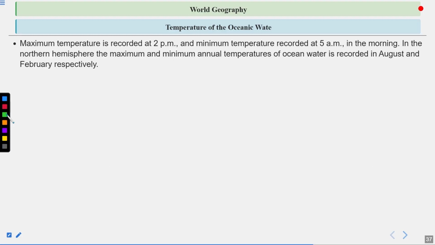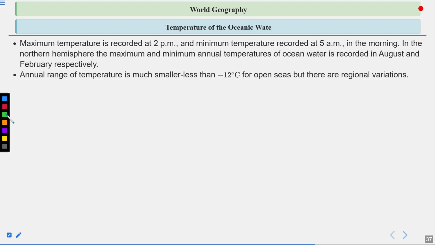Maximum temperature is recorded at 2 p.m. and minimum temperature recorded at 5 a.m. in the morning. In the northern hemisphere, the maximum and minimum annual temperature of ocean water is recorded in August and February respectively. So that is regarding the different temperature at different points. So that is all the data regarding the temperature at different timings. Annual range of temperature is much smaller, less than 12 degrees Celsius for open seas, but there are regional variations.